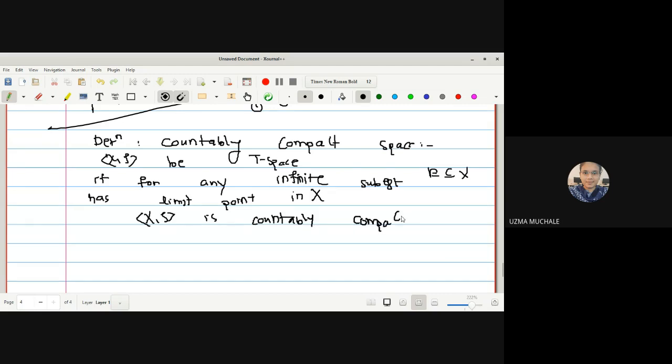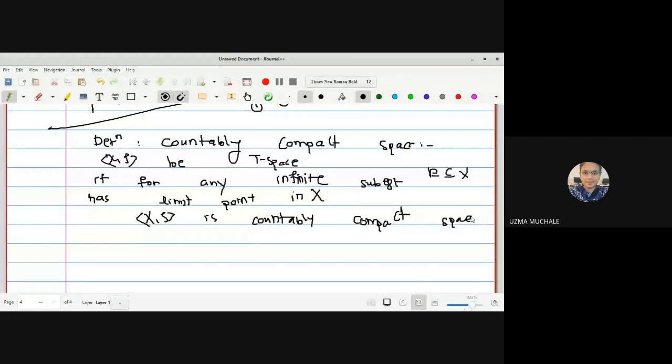Okay, we have to take any infinite subset E of X and we have to prove that there is a limit point of E which is there in X. If we are able to find a limit point in X for any infinite subset E of X, then we can say that X, the topology, is a countably compact space.